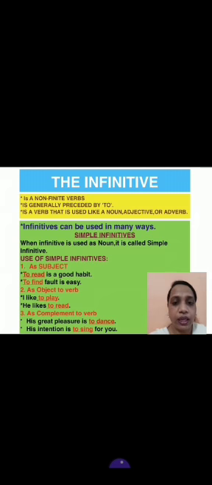Now, what is the infinitive? Infinitive is a non-finite verb, okay? And it is generally preceded by to. What do we use in infinitive? To plus V1. To plus V1 is a verb that is used like a noun, adjective or adverb. Okay, infinitive can be used in many ways.